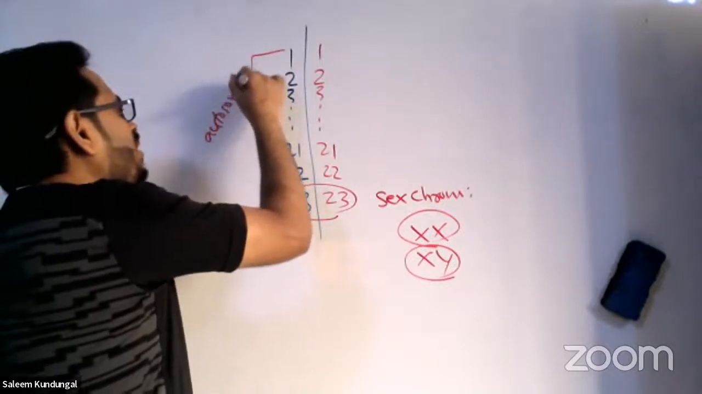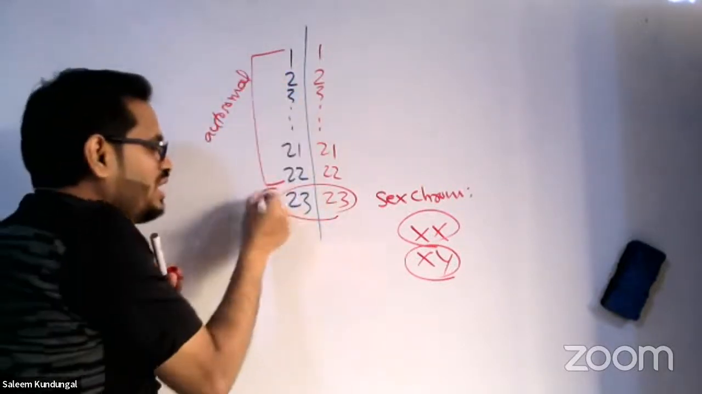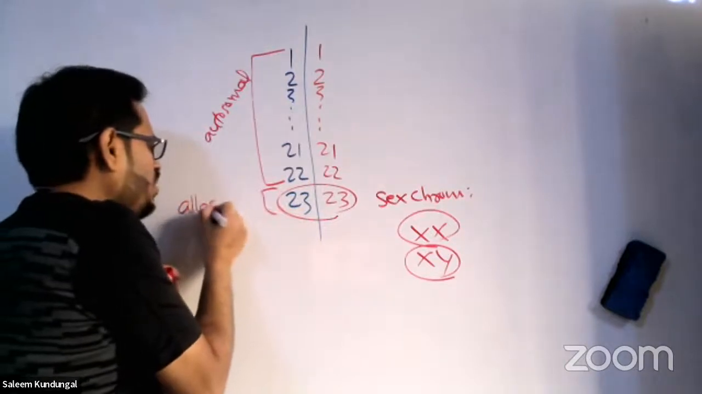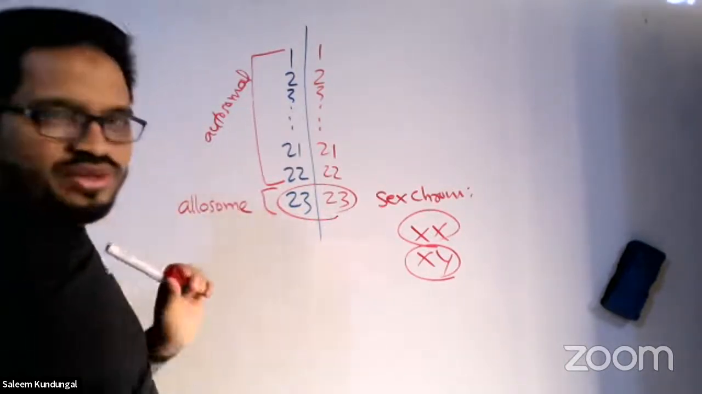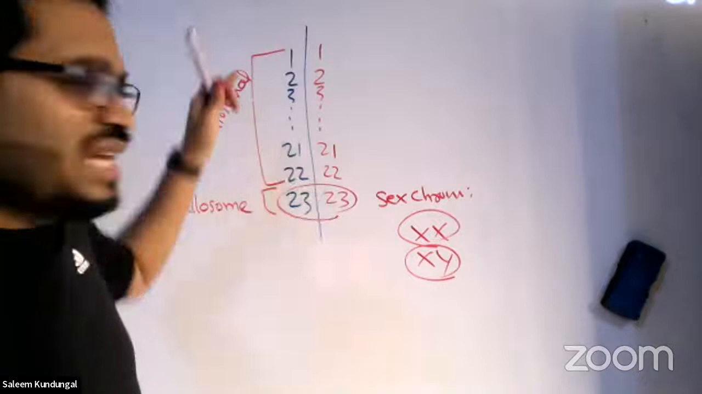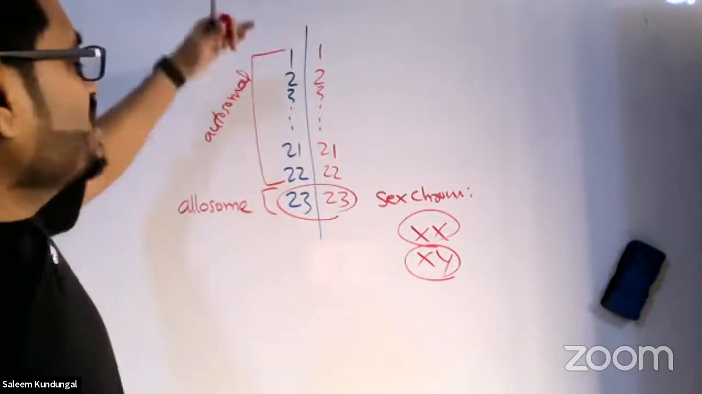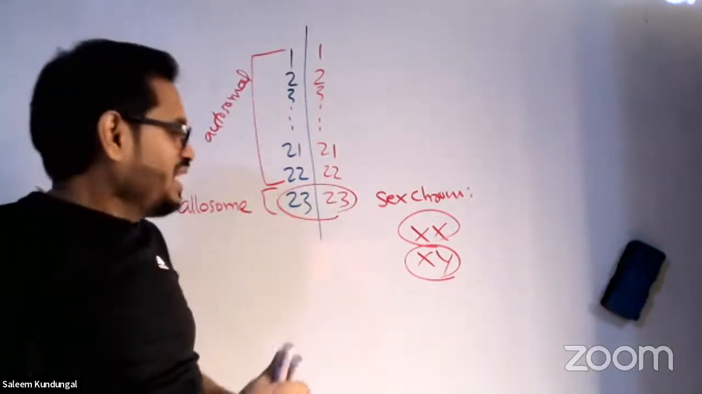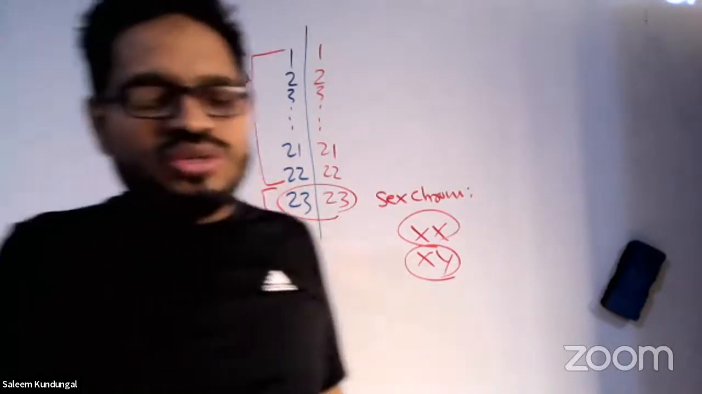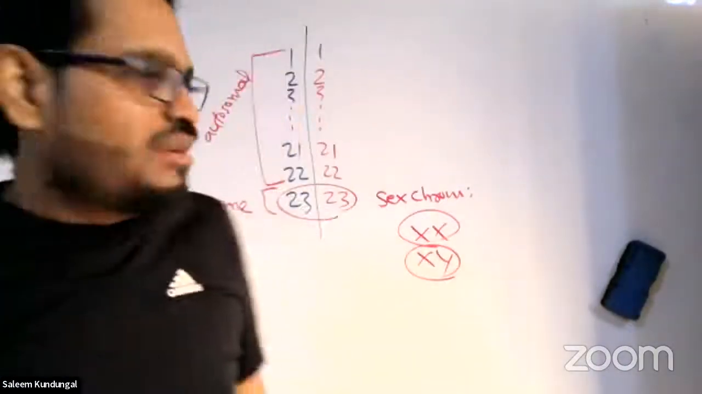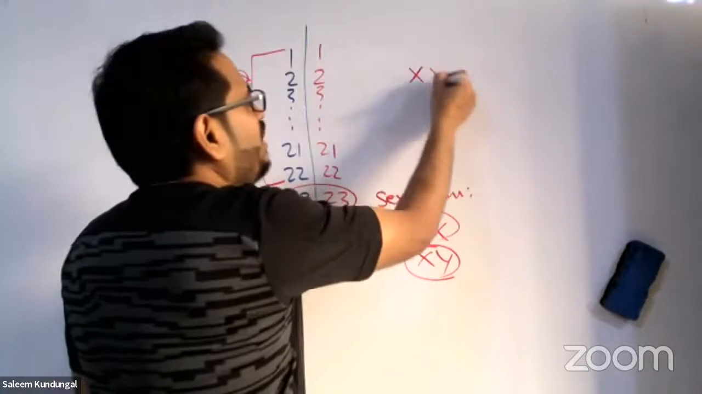You remember autosomal disorder, sex-linked disorder. This is called the allosome or sex chromosome. These terms are required: autosomes and allosomes. The first 22 are called autosomes. The last set is called allosomes. So in humans, the sex determination is XX, XY type.